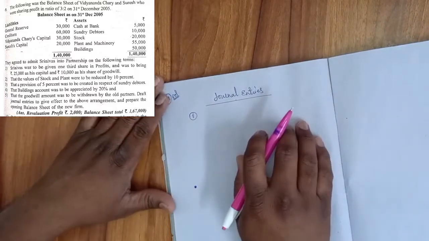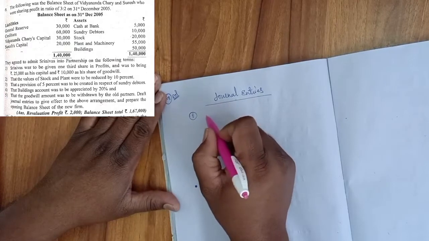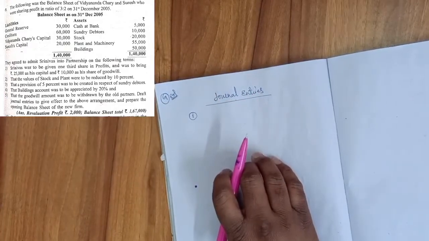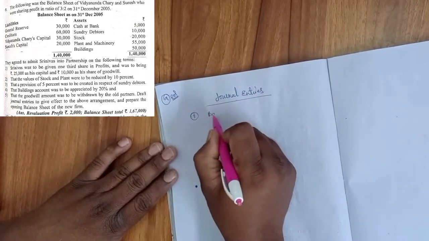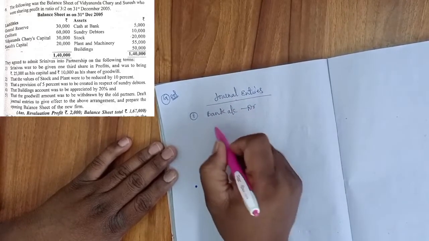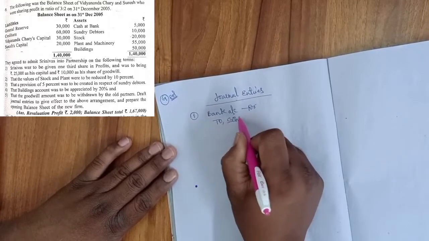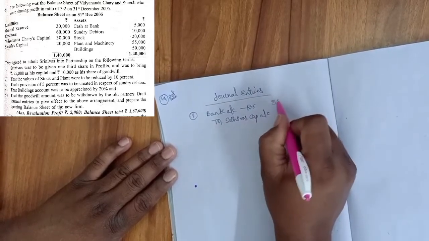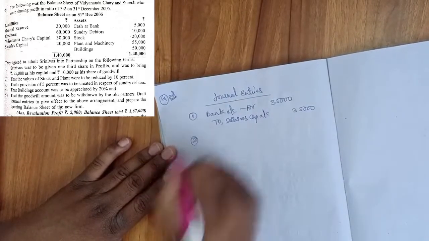So we add both amounts, 25,000 and 10,000. Whatever capital and goodwill the new partner brings must be deposited into the bank. So bank account debit, to Srinivas capital account, because he is the giver, 35,000.